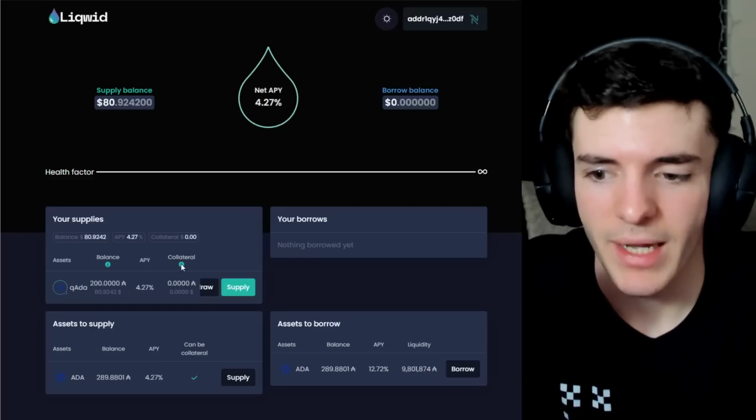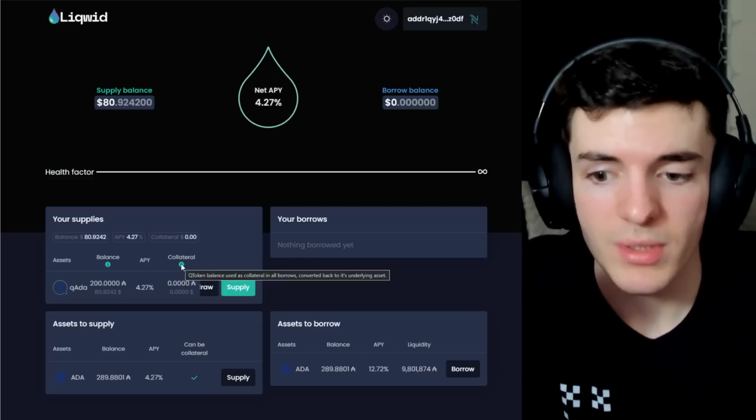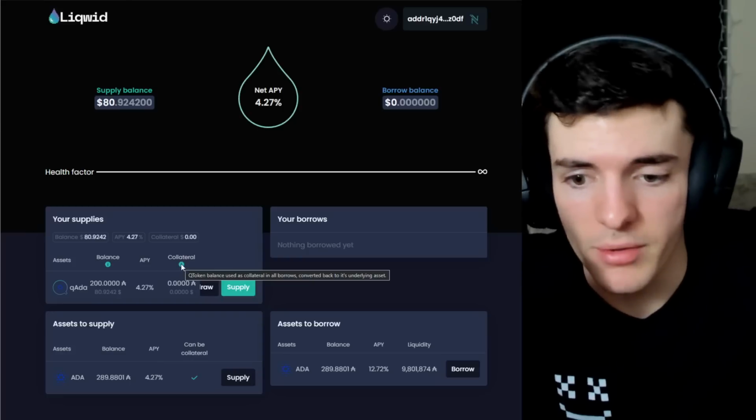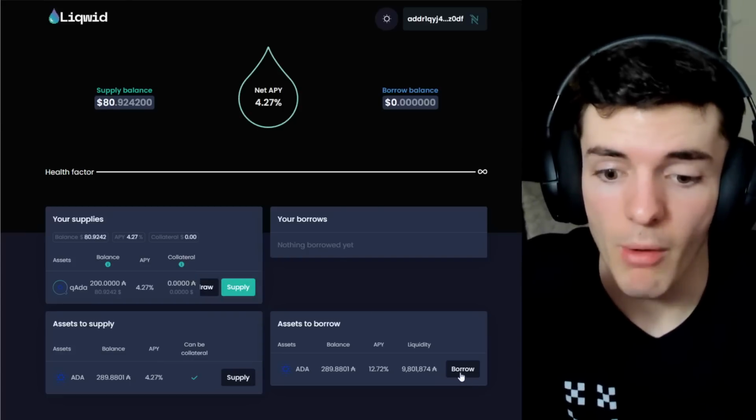And the collateral at the moment is 0 ADA. Basically, the Q token balance used in collateral in other borrows, which we are about to perform. And you'll see how this changes as we borrow some ADA now.